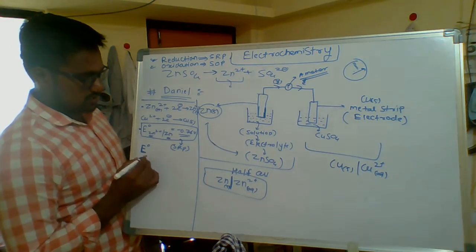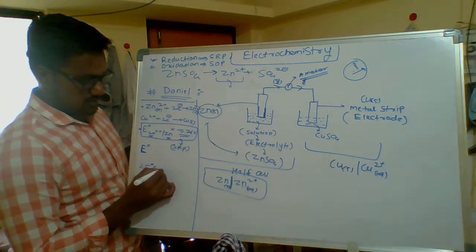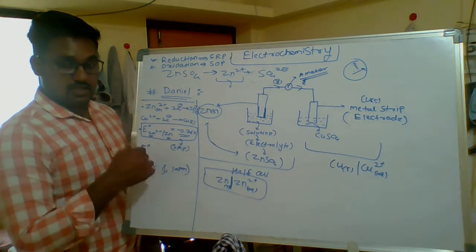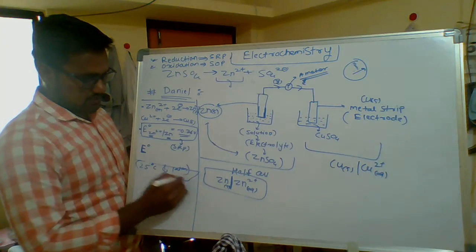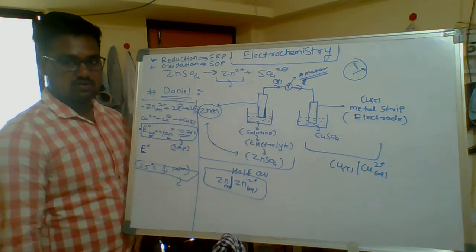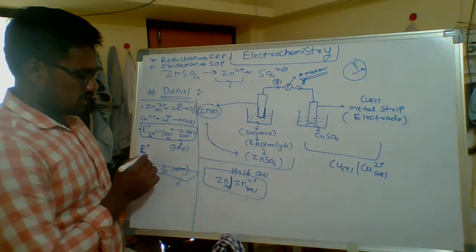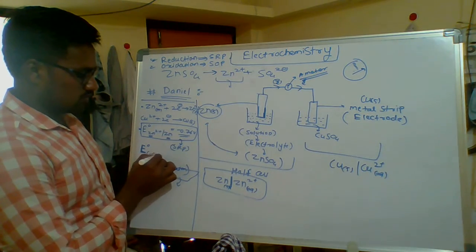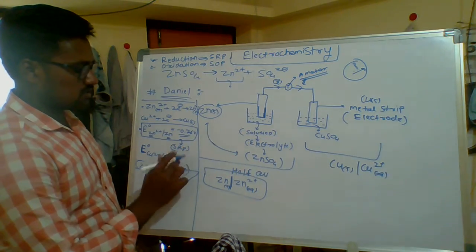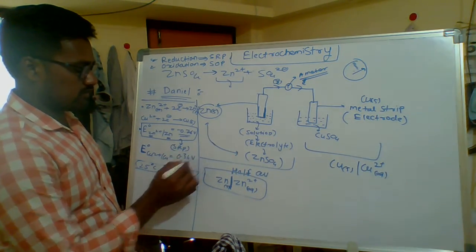What is the standard condition? At 25 degrees Celsius and 1 atm pressure. These are calculated under this condition. That's why we take the standard reduction potential, standard oxidation potential. Okay, and here I can write copper plus 2 to copper. What is that value? The value of this is 0.34 volt.